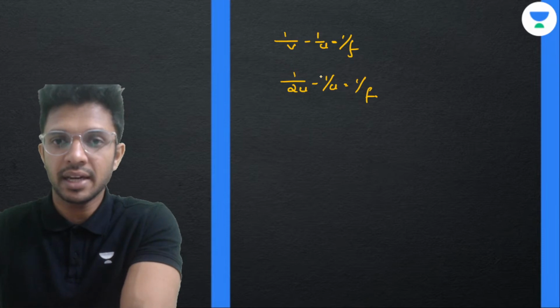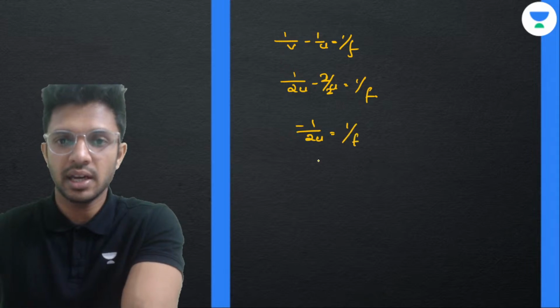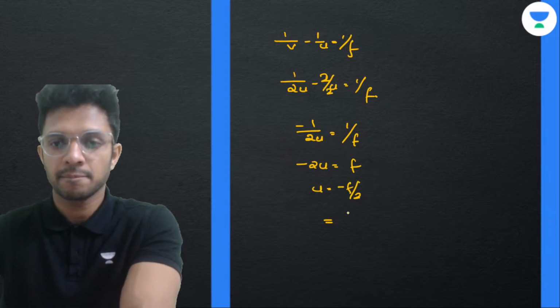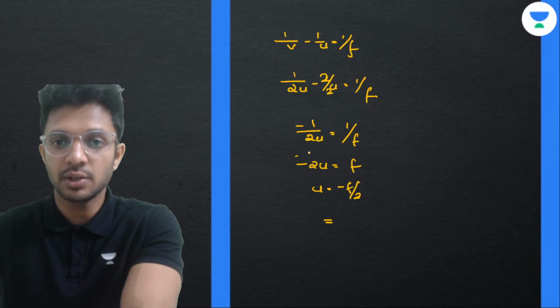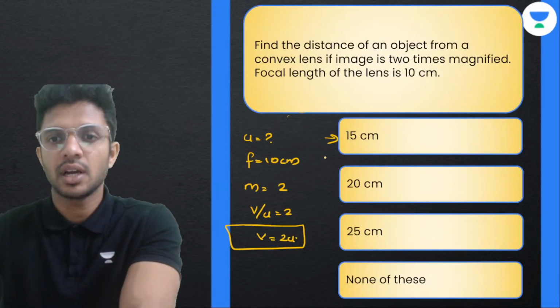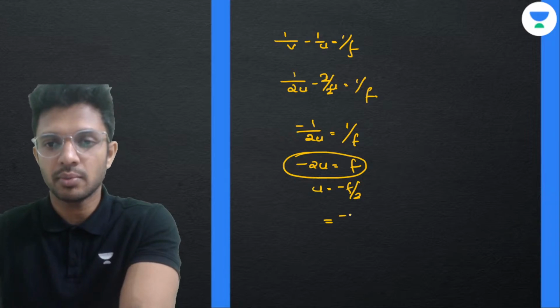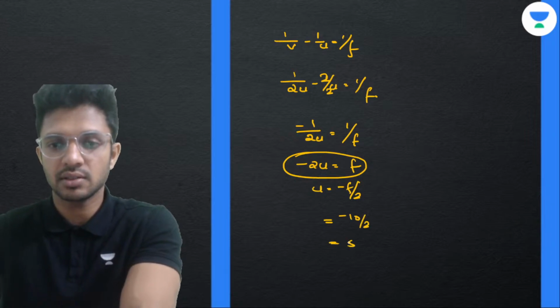Okay, so multiplying with 2U on the numerator, 1 minus 2 is minus 1 by 2U is equal to 1 by F, minus 2U is equal to F, U equal to minus F by 2. Okay, or F is equal to minus 2U. How much was U actually? We don't know. F we know that it is 10 centimeters. U is asked, right? Okay, so minus 10 by 2, that is 5.